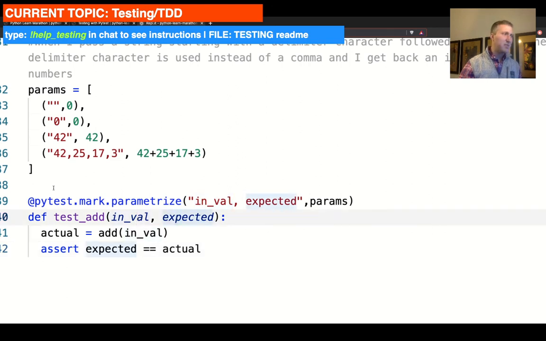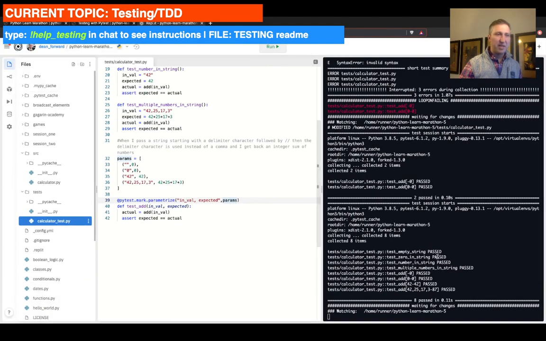We put in the decorator pytest.mark.parameterize, pass those two in with our list of potential params, and it just runs all these tests. We literally ended up with double the tests, because we have all these individual ones, and then we have test add that has all these values in. The output here looks a bit weird, but whatever. That's kind of the play.